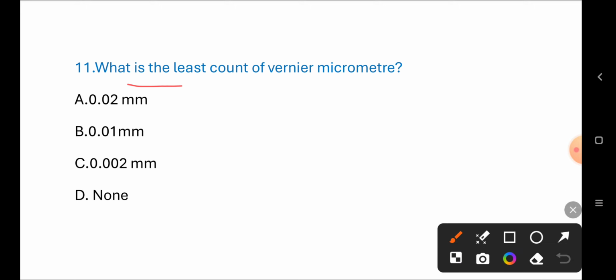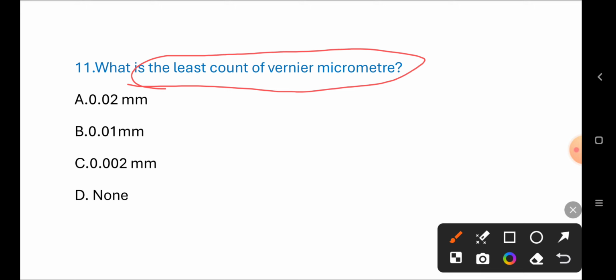What is the least count of vernier micrometer? Everybody knows. 0.02 mm, 0.01 mm, 0.002 mm, and none of these. Correct answer is 0.01 mm.